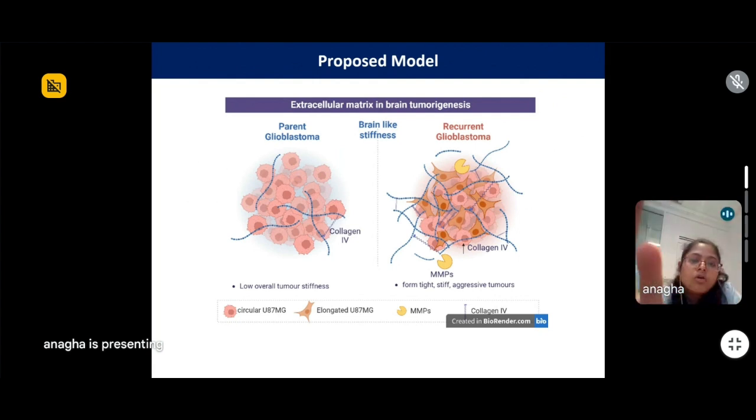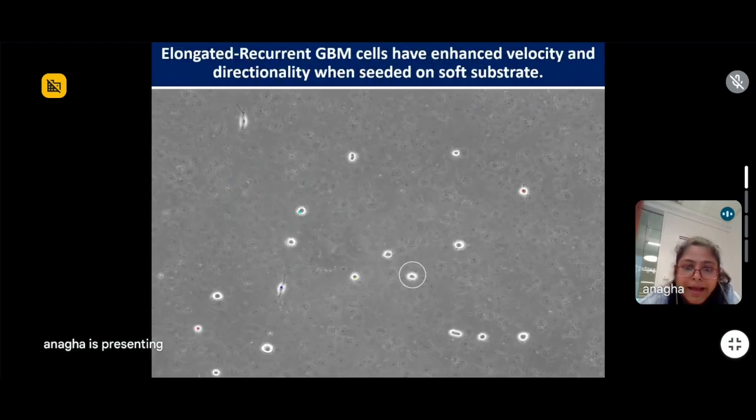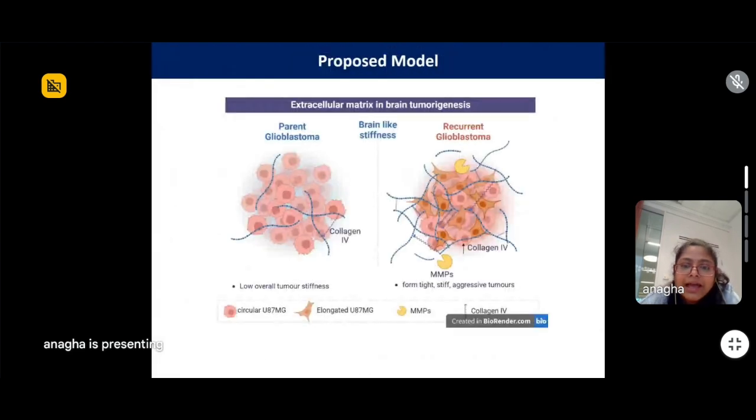So, taking together all this data that I have explained till now, we know that recurrent glioblastomas have differential ECM remodeling capacity, that they have higher collagen expression, higher MMPs expression, and they form tighter, stiffer, aggressive tumors.